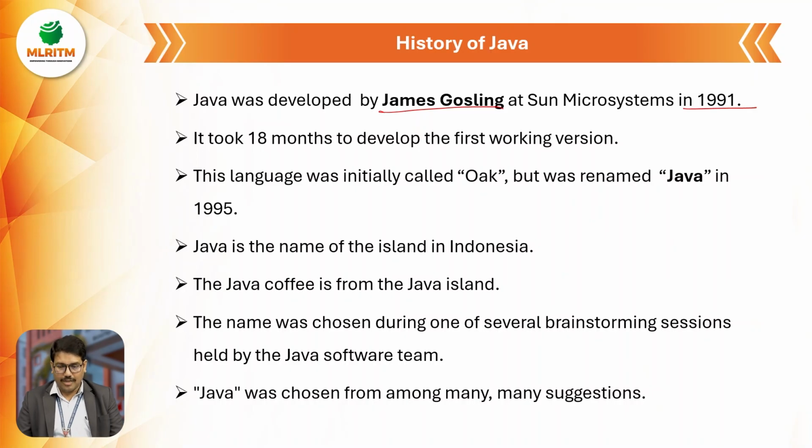And about the product name, they thought of different names even after long discussions in various groups. So they finally named it Java. Java is actually one of the island names in Indonesia. That island is very famous for producing a good coffee called Java. So he coined that name, Java, for this programming language. So this is about how they named it Java.